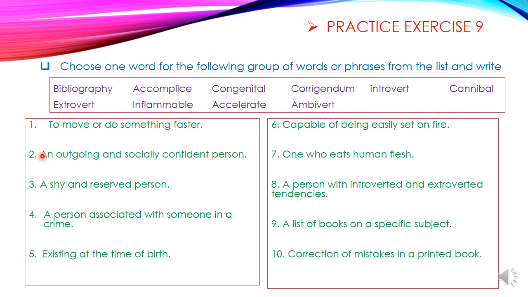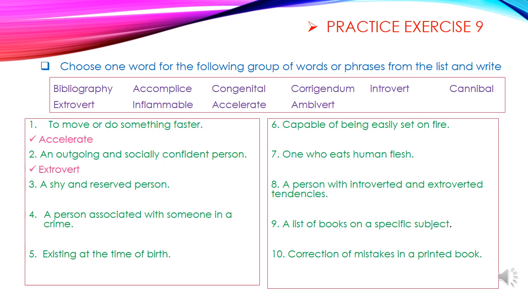Okay, number 1. To move or do something faster. Moving faster or doing something faster. Which word will come as answer? Accelerate. Number 2. An outgoing and socially confident person. Very confident person who does things very well, smartly. Such a person is called extrovert. Number 3.